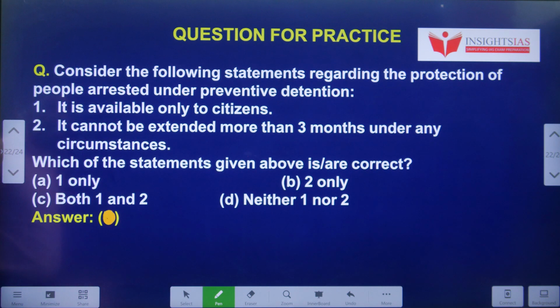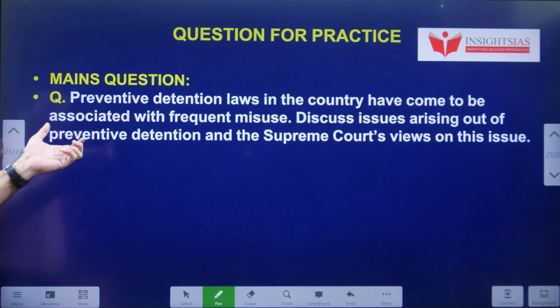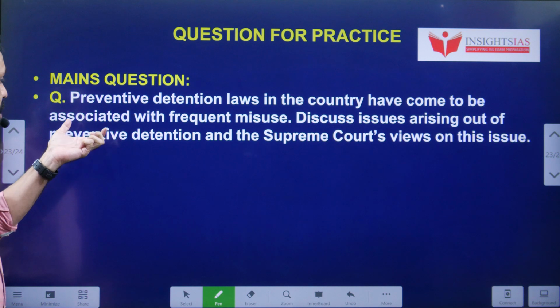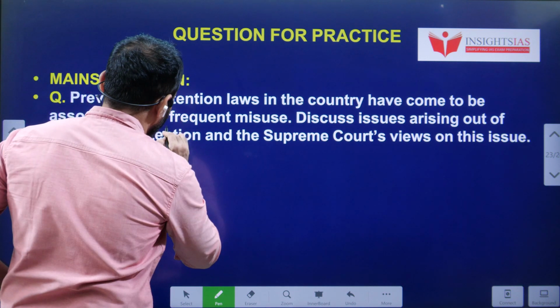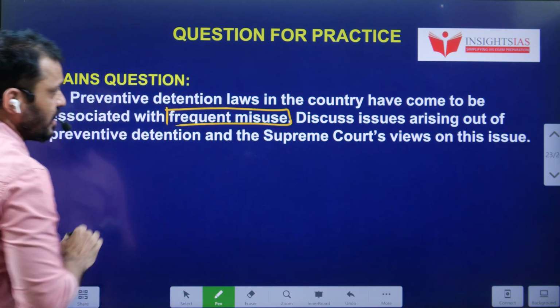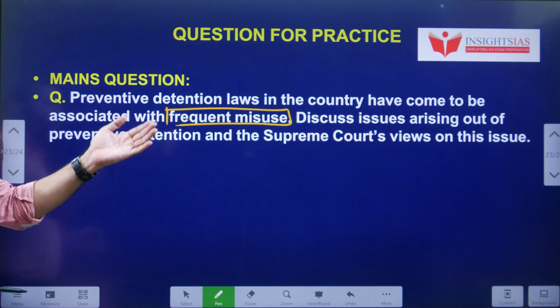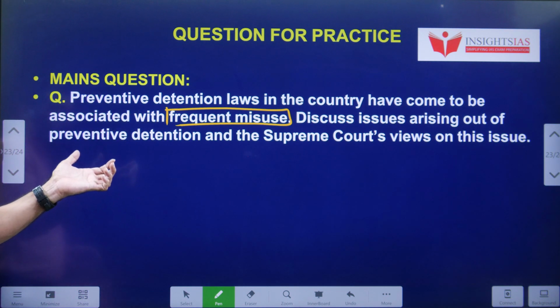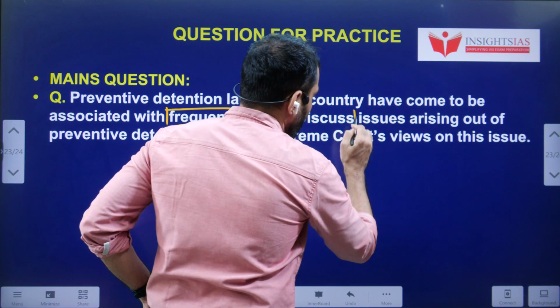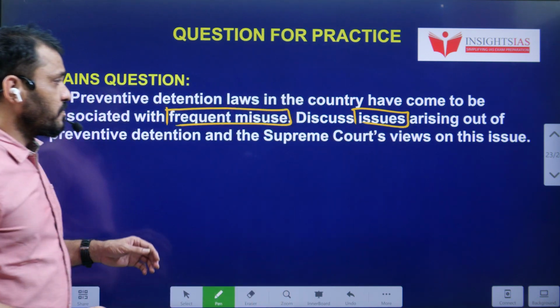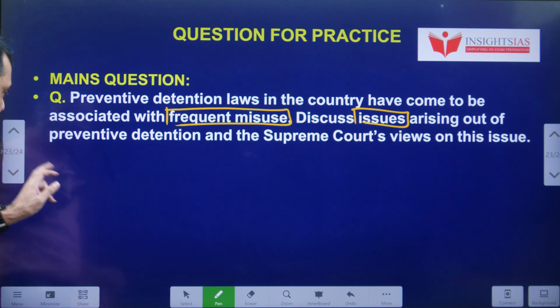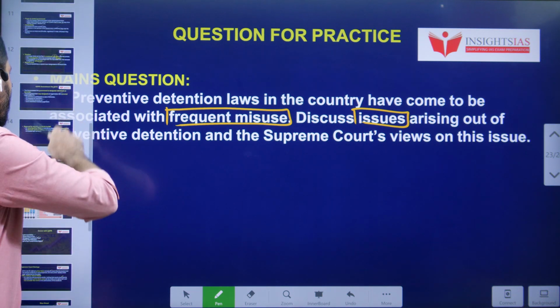Consider the following statements regarding the protection of people arrested under preventive detention. Read these two statements and pick the right one. Mains question: preventive detention laws in the country have come to be associated with frequent misuse. Okay, PD laws have frequently been misused. Discuss issues arising out of preventive detention. What are the issues arising out of preventive detention? And the Supreme Court's views on this particular issue. That is a mains question.